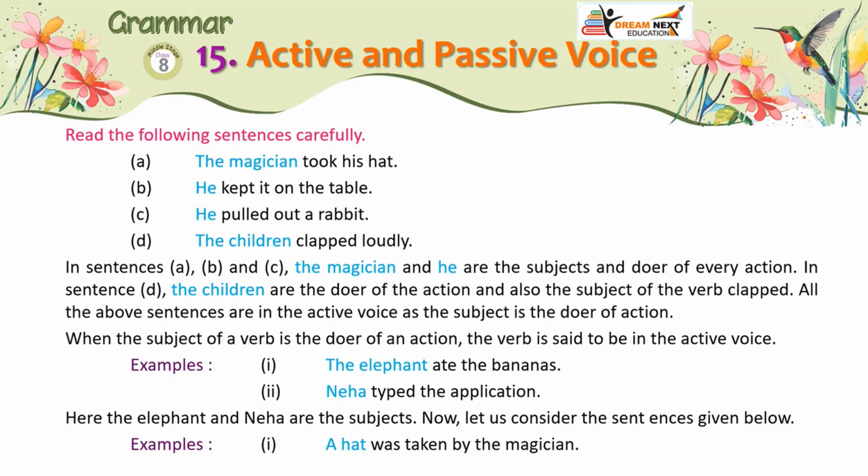In sentences A, B, and C, the magician and he are the subjects and doer of every action. In sentence D, the children are the doer of the action and also the subject of the verb clapped. All the above sentences are in the active voice as the subject is the doer of action.